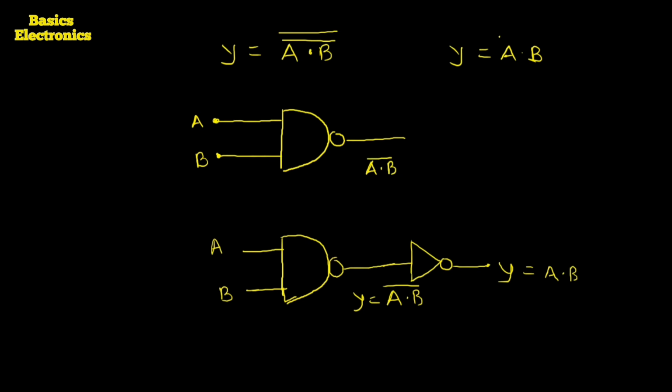What do we require? We require replacing this one NOT gate by using the NAND gate, because we have to realize the AND gate by using only the NAND gate. So we replace this NOT gate by using a NAND inverter, or by using the NAND gate.